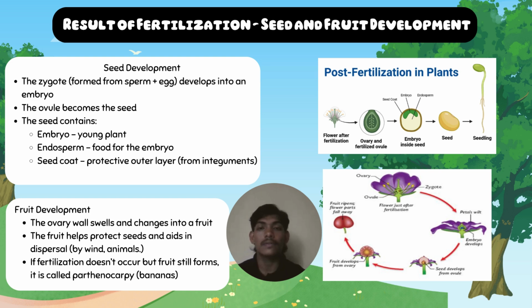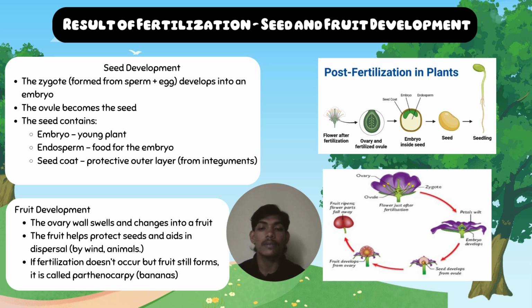Next, the result of fertilization: seed and fruit development. First, seed development. The zygote formed from sperm plus egg develops into an embryo. The ovule becomes the seed, which contains the embryo, the young plant; the endosperm, food for the embryo; and the seed coat, a protective outer layer.